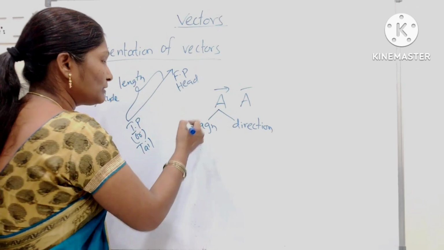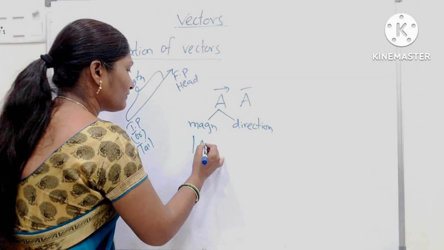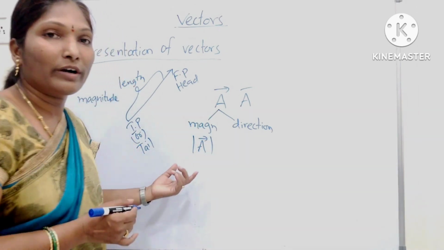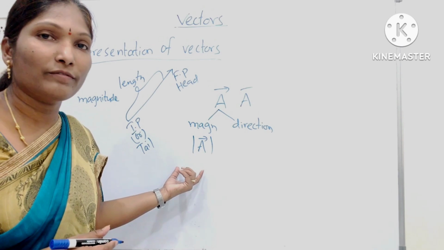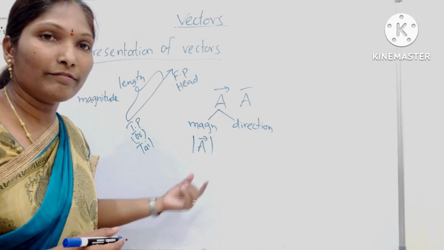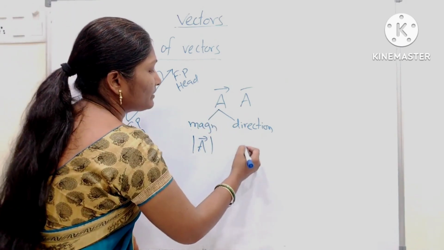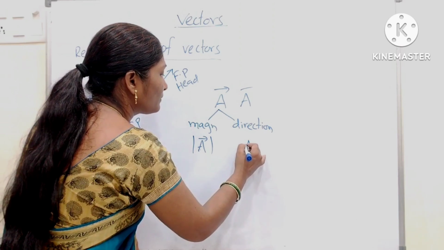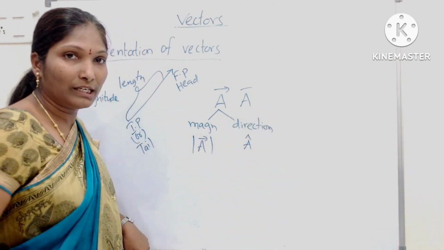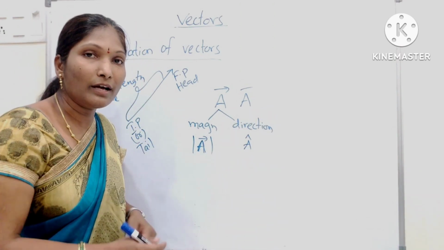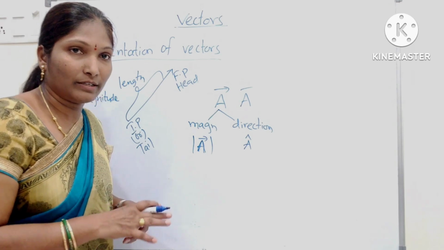Magnitude. What is the magnitude of this? Magnitude of this vector is mod of A. And direction is nothing but A cap, that is the unit vector. After that you will learn A. This is the representation of vectors.